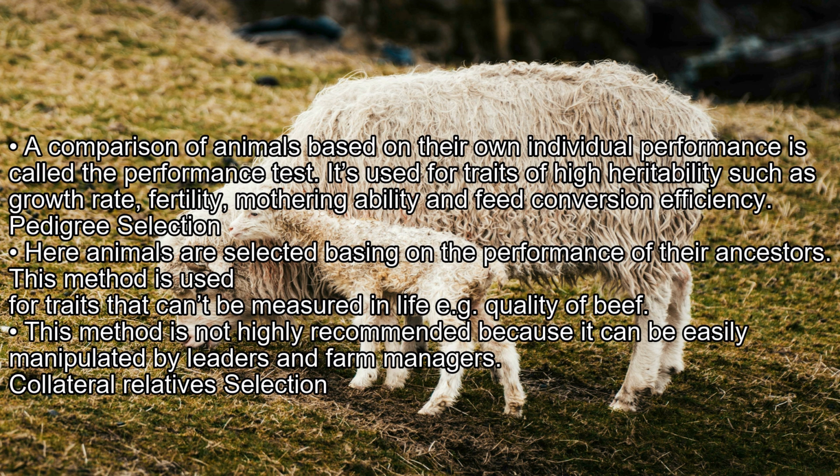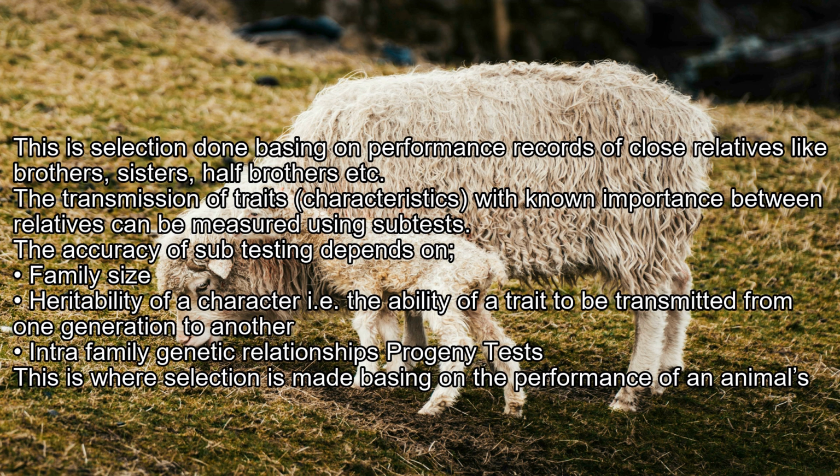Collateral relative selection: this is selection done basing on performance records of close relatives like brothers, sisters, half-brothers, etc. The transmission of traits or characteristics with known importance between relatives can be measured using sib tests. The accuracy of sib testing depends on family size, heritability of a character, i.e. the ability of a trait to be transmitted from one generation to another, and intrafamily genetic relationships.